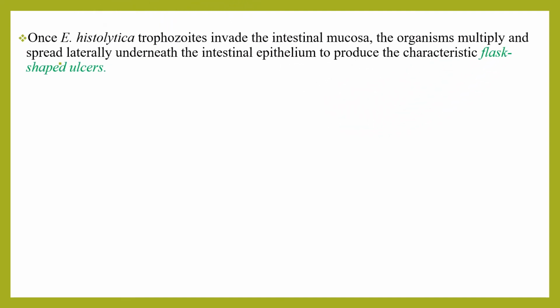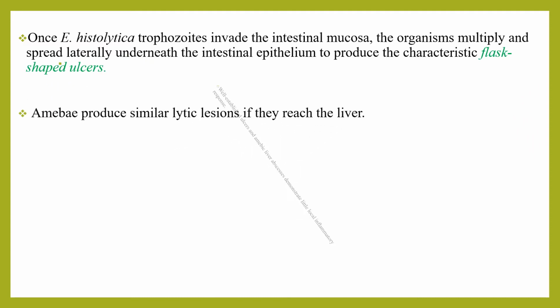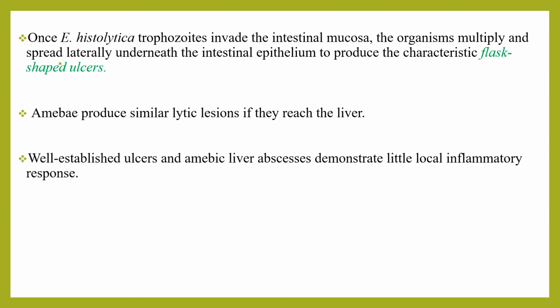Once Entamoeba histolytica trophozoites invade the intestinal mucosa, the organism multiplies and spreads laterally underneath the intestinal epithelium to produce the characteristic flask-shaped ulcer. Amoeba produce similar lytic lesions if they reach the liver. Well-established ulcers and amebic liver abscess demonstrate little local inflammatory response.